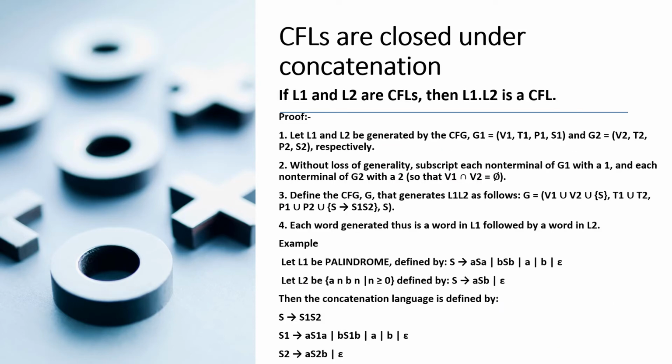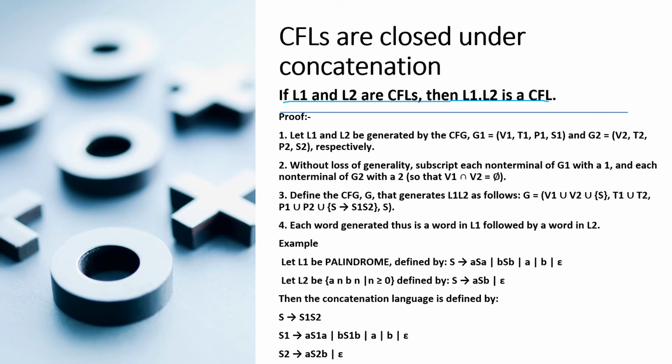Now, context-free languages are closed under concatenation. If L1 and L2 are CFLs, then L1.L2 is also a context-free language. The proof is somewhat similar to the one we looked at for union. We assume L1 and L2 are generated by the CFGs G1 and G2 without loss of generality.